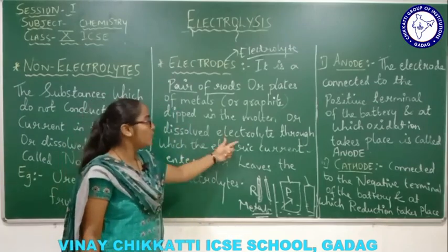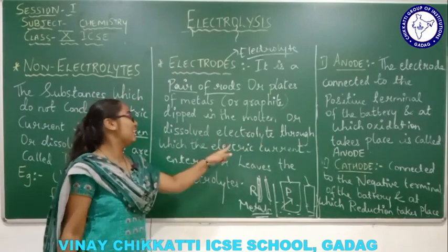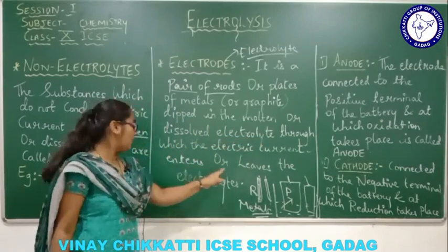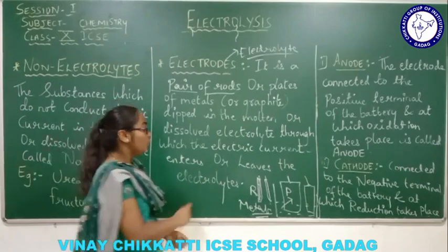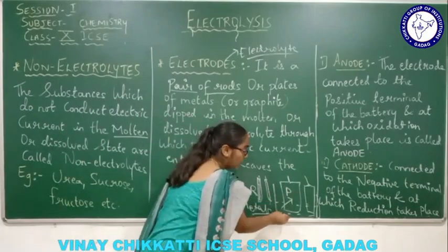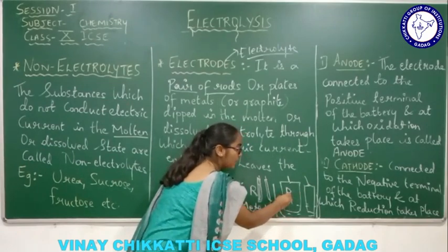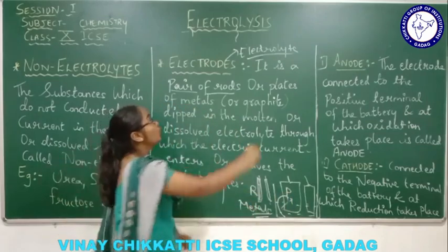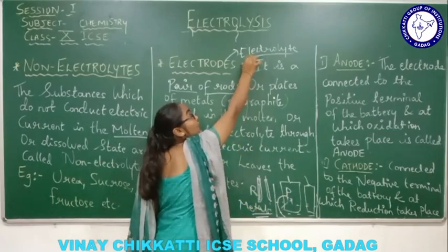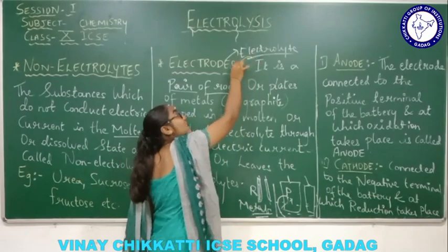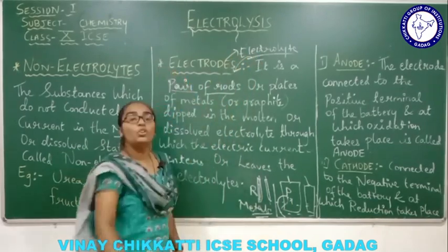Through the dissolved electrolyte, the electric current enters or leaves the electrolyte, right? So through these electrodes only, the electric current will pass from the electrolyte and enter into the electrode. Whatever electric current is supplied from the electrolyte has to enter into the electrodes.